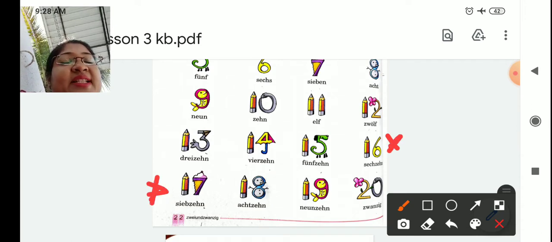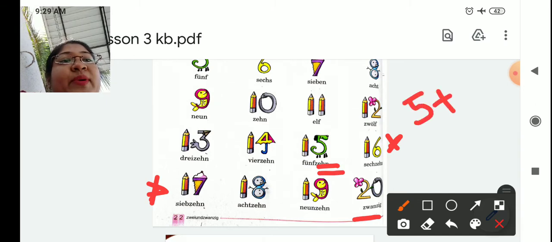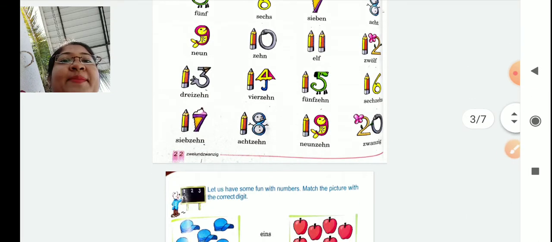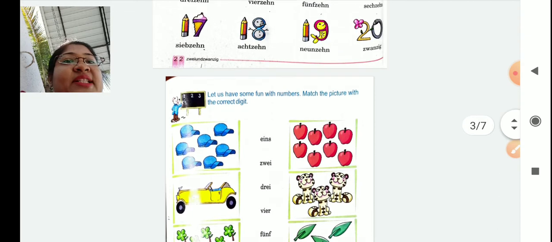The rest is same, and 20 is called zwanzig. Zwei becomes zwan and zig. It becomes zwanzig. So always remember, the last digit comes first. So 15 becomes 5 plus 10. Okay. So the numbers are quite easy, students. So these number names you have to learn by heart from 0 to 20. Now let's solve some exercises.